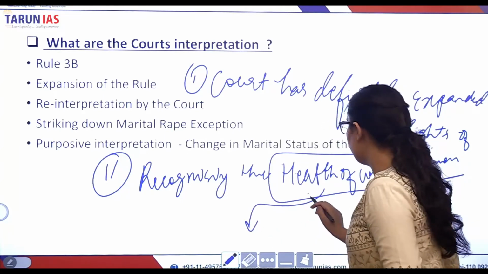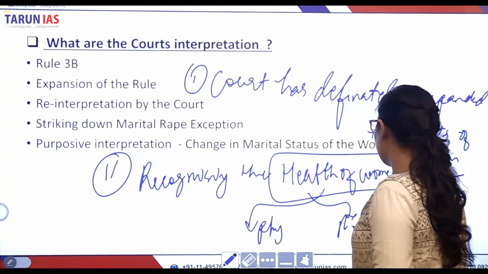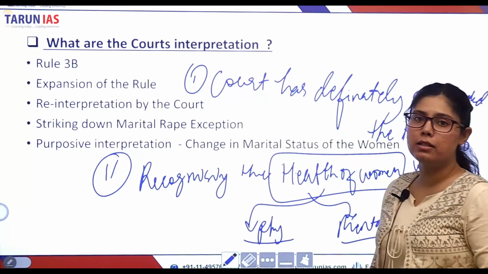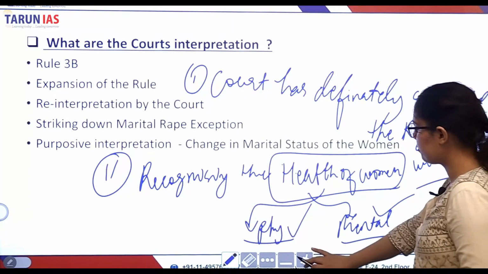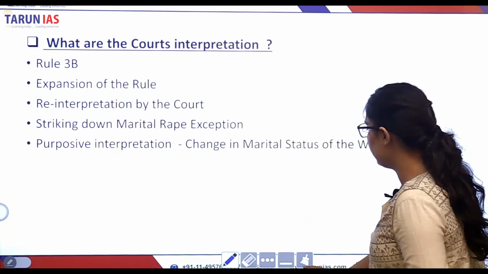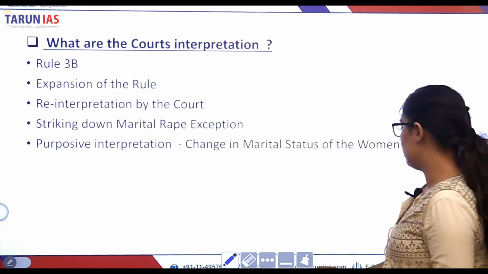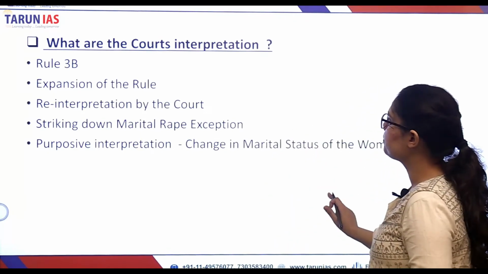Now health can be divided into two categories. It could be physical health and it is mental health. The judgment will have impact on both these health statuses, the physical as well as the mental health. Right? However, there are certain limitations of this judgment. What are those limitations? Let's see.